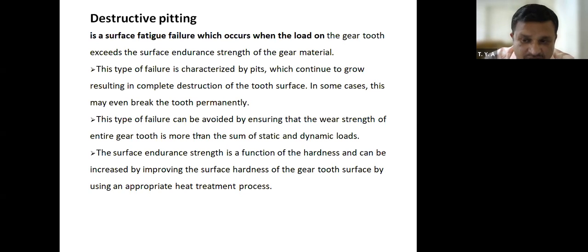This is the limitation, or disadvantage, of destructive pitting. Therefore, to avoid destructive pitting, we have to increase the surface hardness of the gear by using an appropriate heat treatment process.